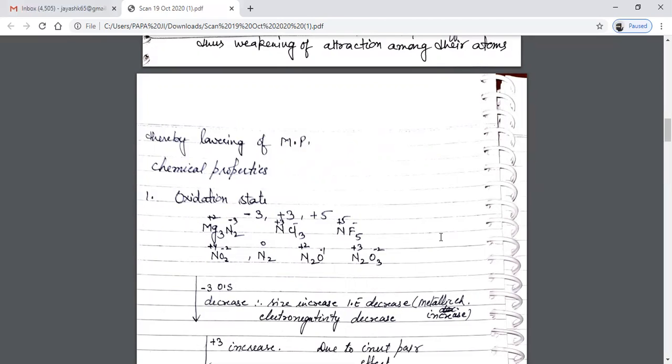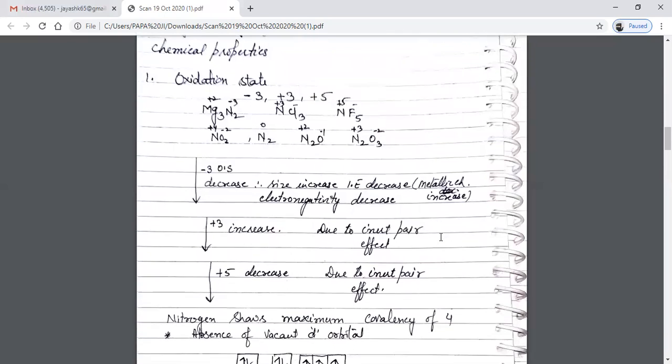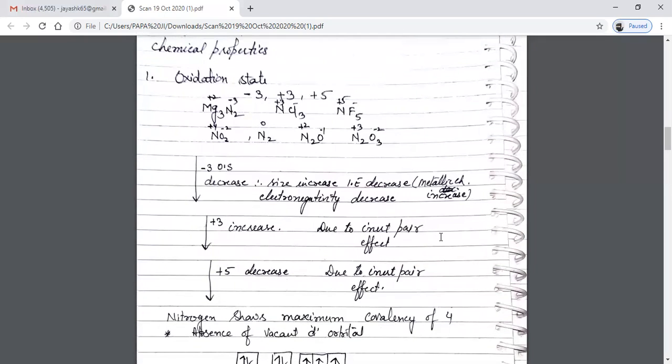What is the trend of oxidation state when we go down in the group? When we go down in the group, the trend of the -3 oxidation state decreases. Why does it decrease? It's due to the increase in size, ionization enthalpy decreases, and metallic character increases. And secondly, the electronegativity also decreases. The +3 oxidation state, as we go down in a group, increases due to the inert pair effect.